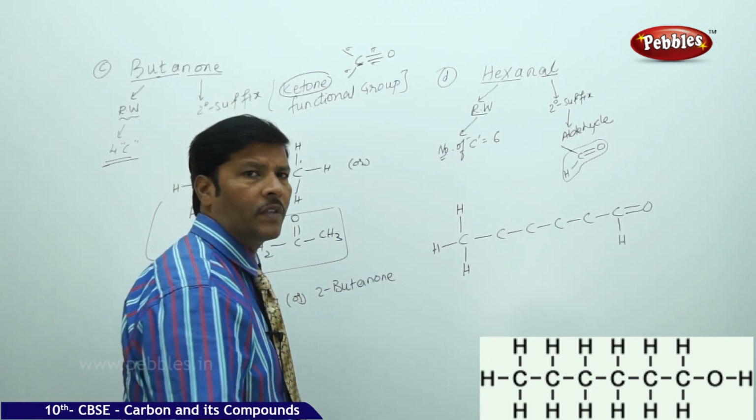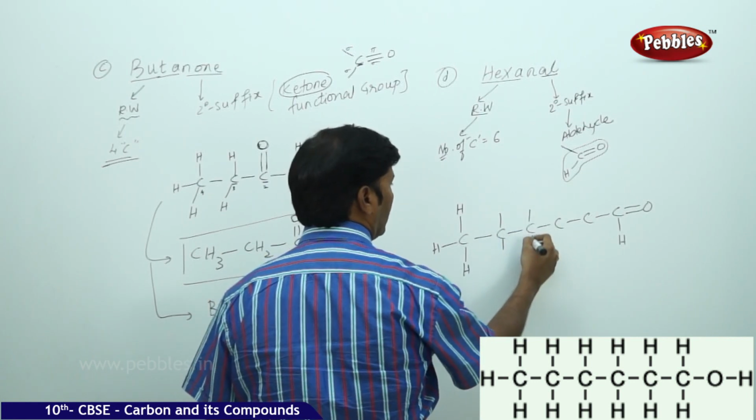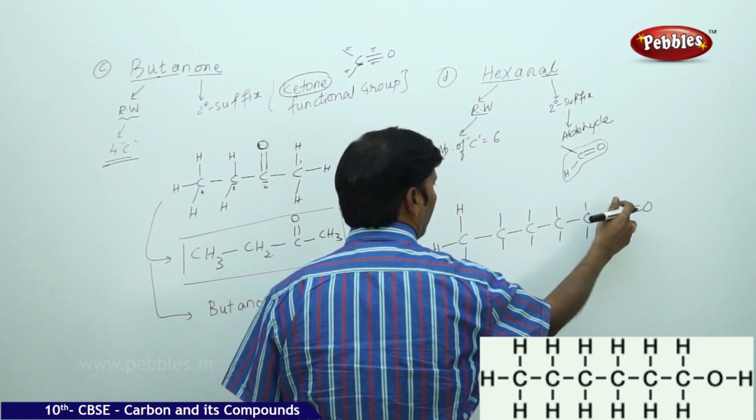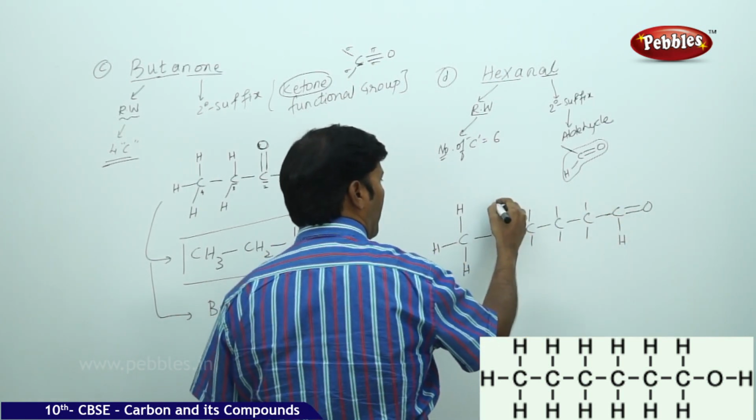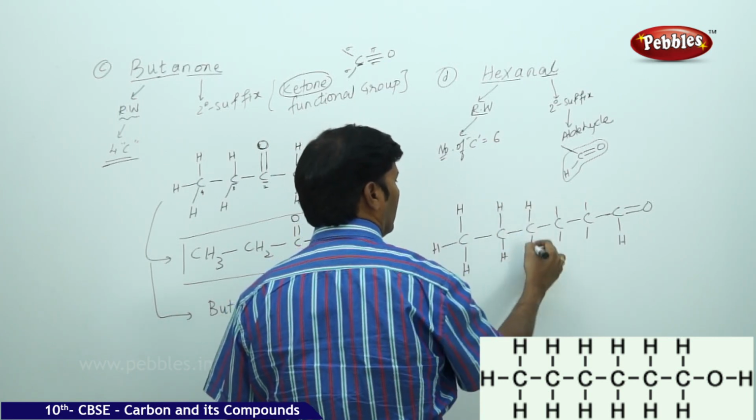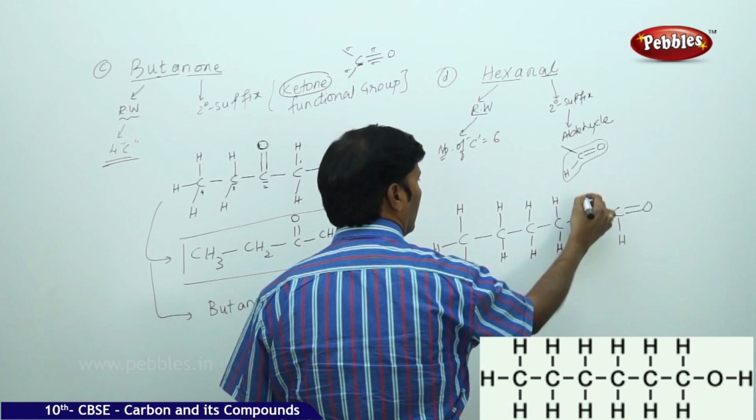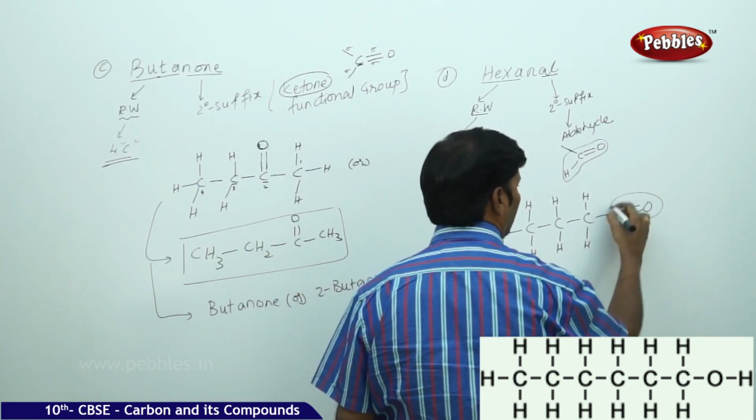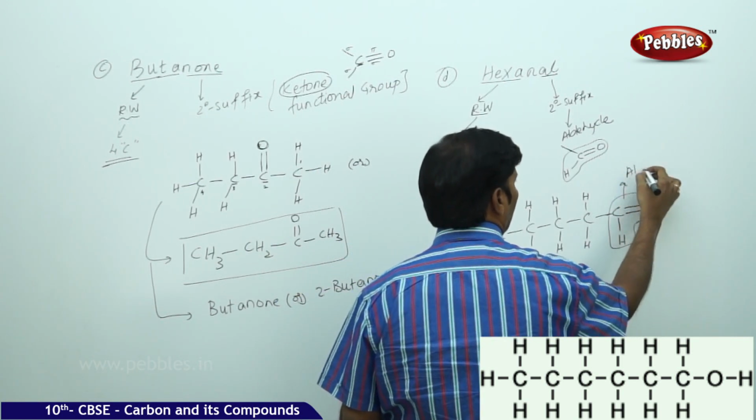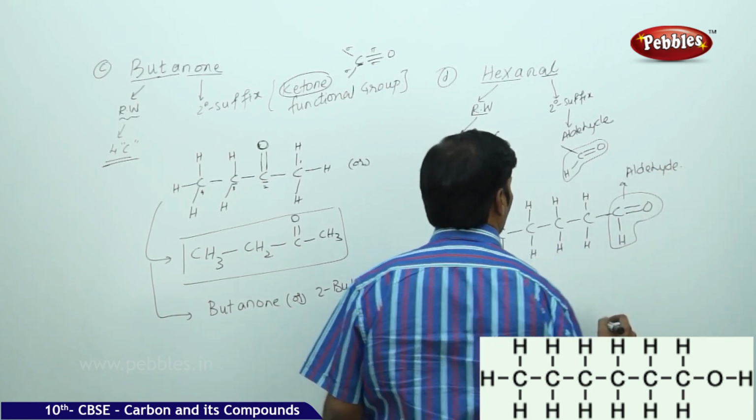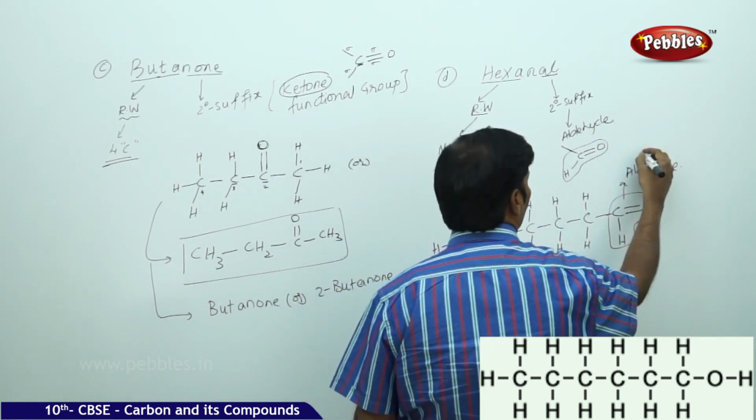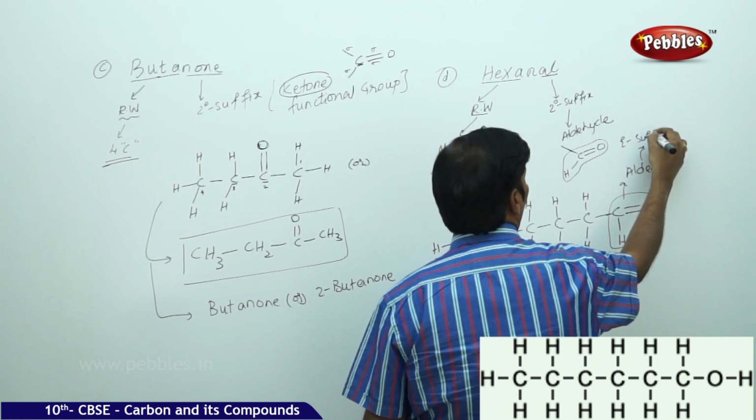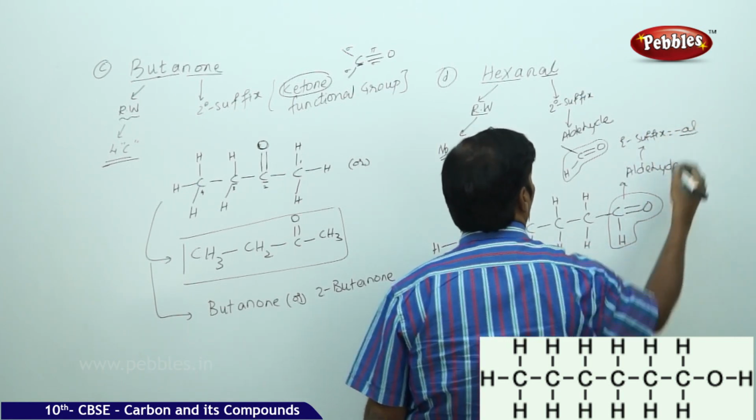Satisfy the tetravalencies for the rest of the carbons also. So take 1, 2, 1, 2, 1, 2, 1, 2. Here already 4 valences are satisfied for the carbon, and this is anyhow an aldehyde. So 1, 2, 1, 2, 1, 2, again 1 and 2. Mind you, this is nothing but an aldehyde. So the secondary suffix for aldehyde is equal to al. So that's what we are doing.